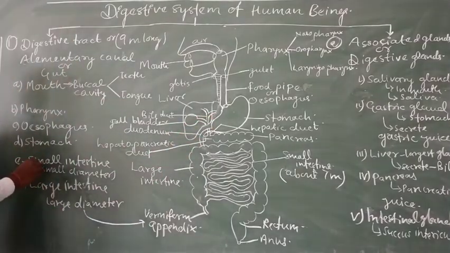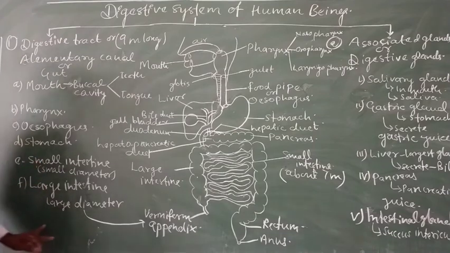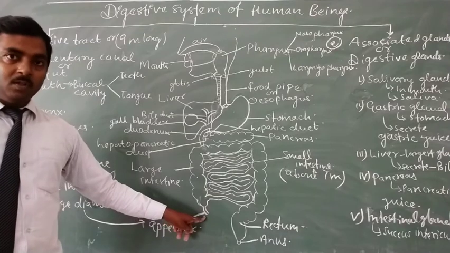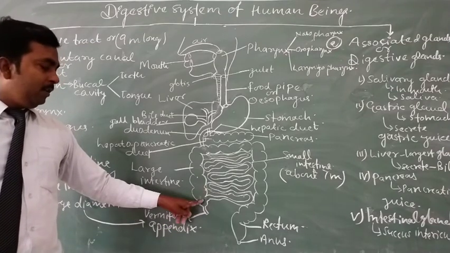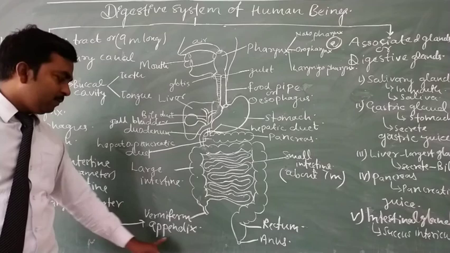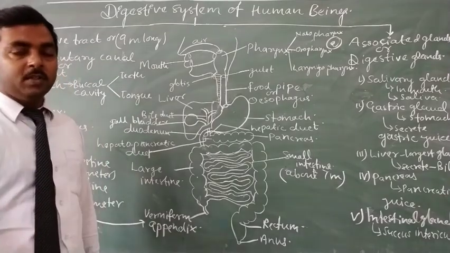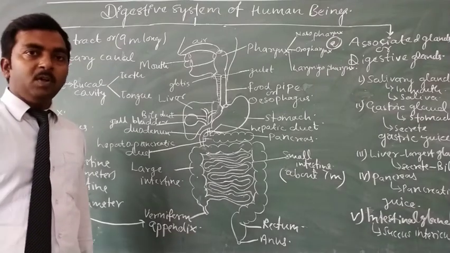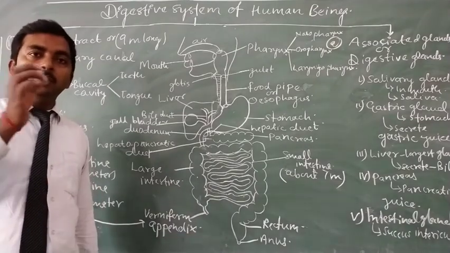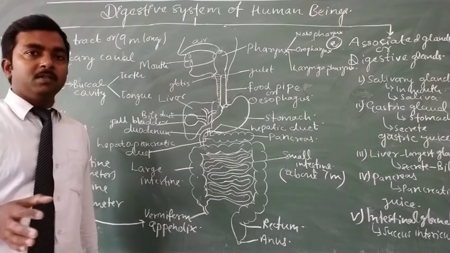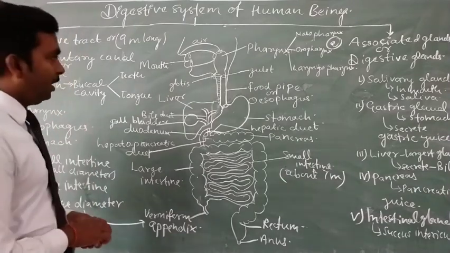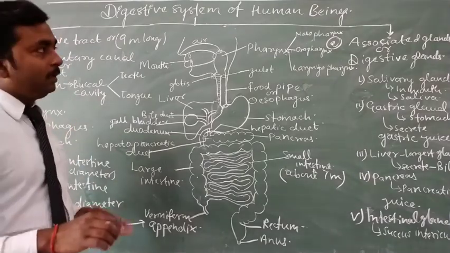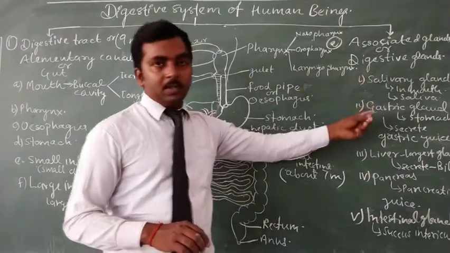So the next part is the small intestine, and the small intestine opens into the large intestine. Here one additional structure is attached to the initial part of the large intestine, which is known as the vermiform appendix, which is a vestigial organ because it was functional in our ancestors and is non-functional at present in our body. So these are the different parts of the alimentary canal. Then the associated glands or digestive glands.